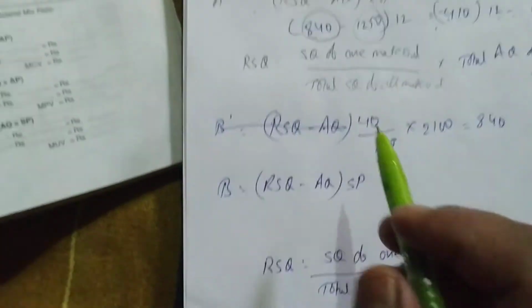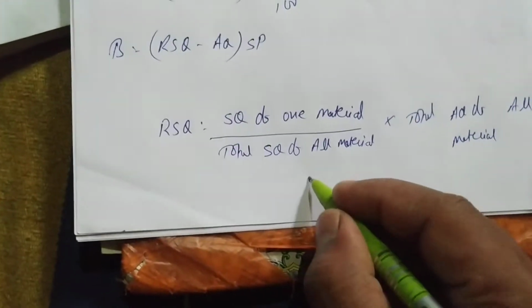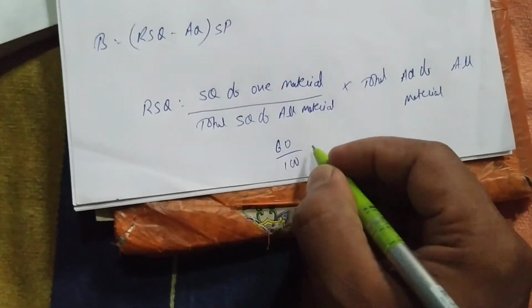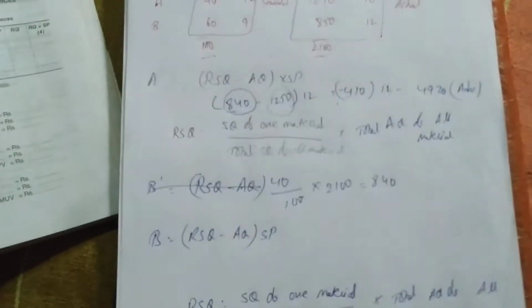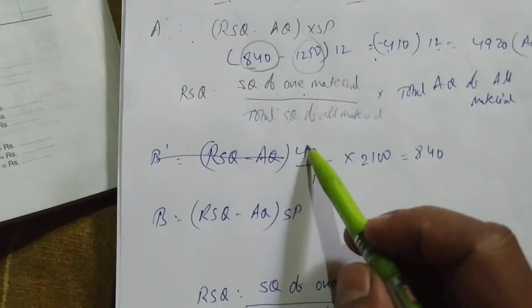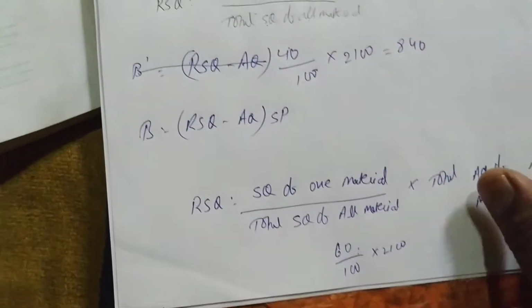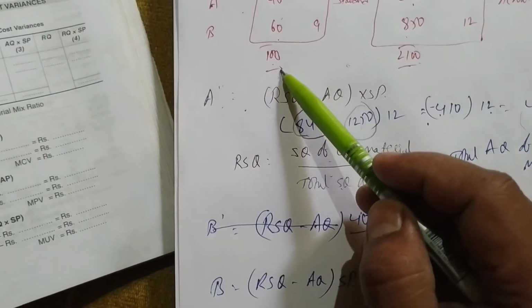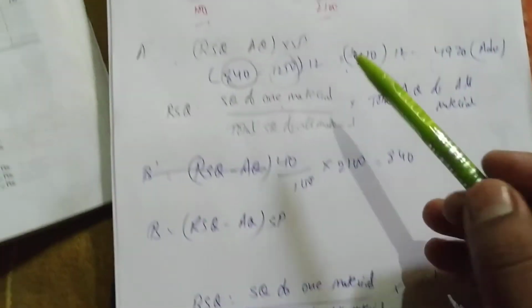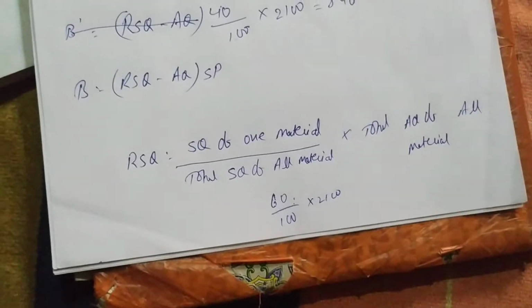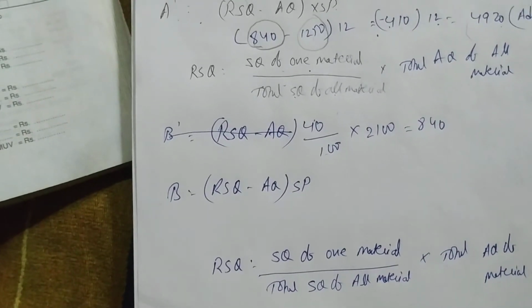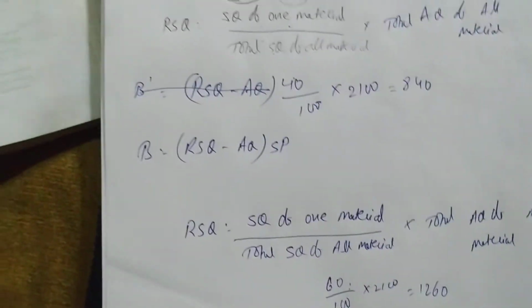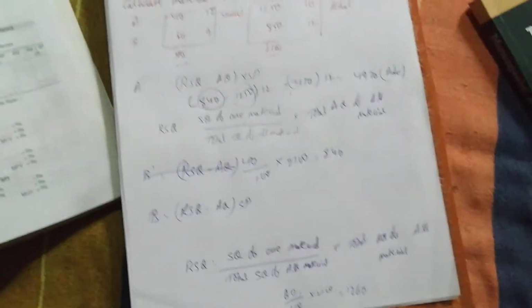Okay, so SQ of B is how much? 60. The total will remain the same, 100 and 2100. What will change? Only the numerator will change. See here we had taken numerator 40, here you have to take numerator 60. The total of SQ is 100, the total of AQ is 2100, the same as before. So 60 divided by 100 into 2100, we are getting 1260.